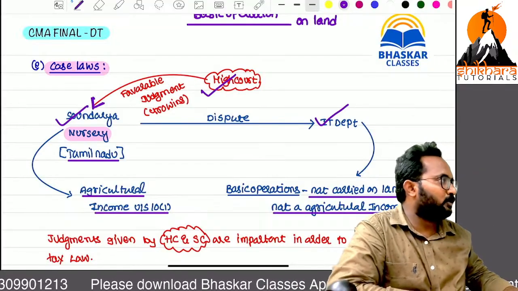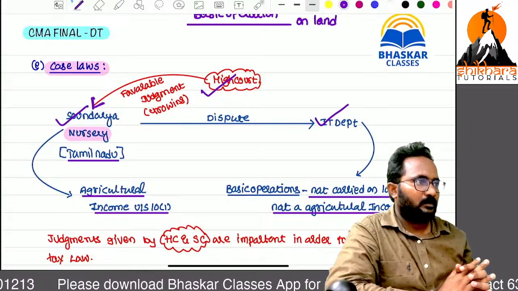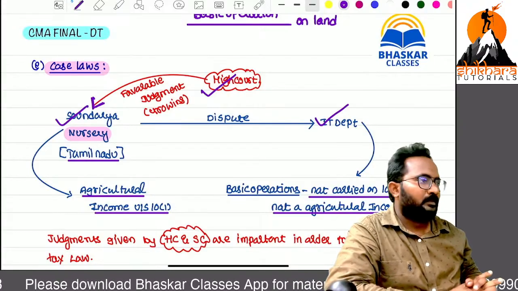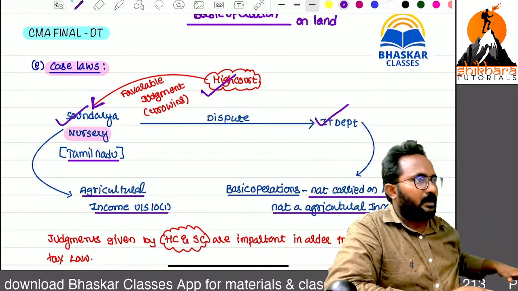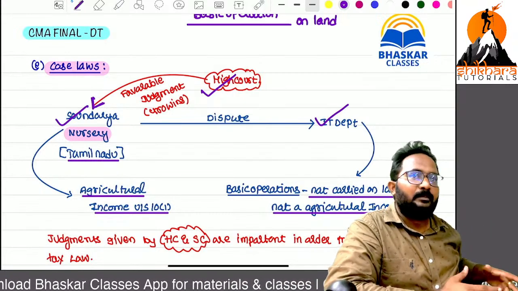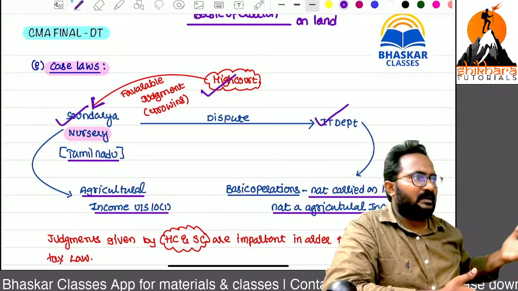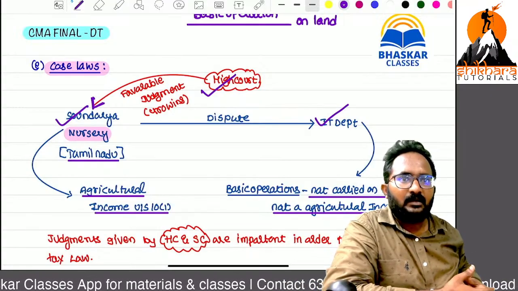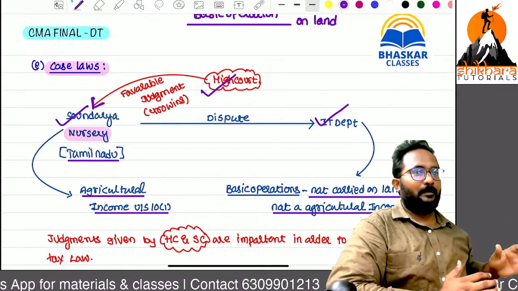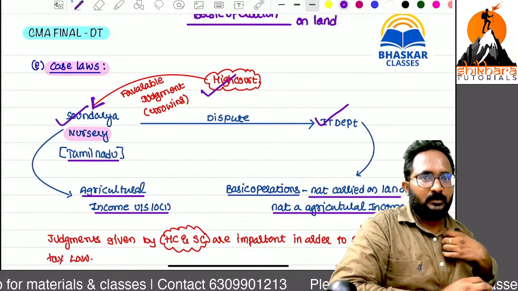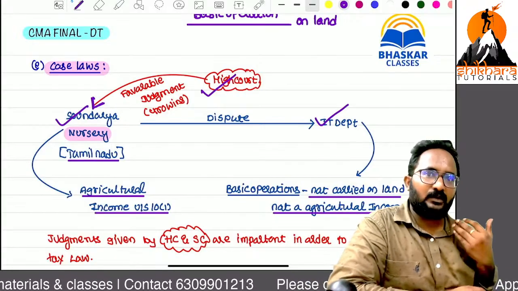So definitely, based on this case law, in our locality also, nurseries are not paying any tax. If you ask anything, they can simply show which case law? Soundarya Nurseries case law. If you appear in court also, who can win? SSC only can win easily.